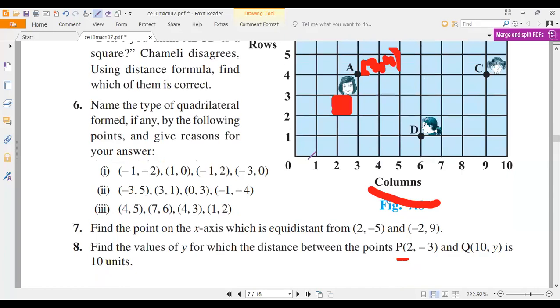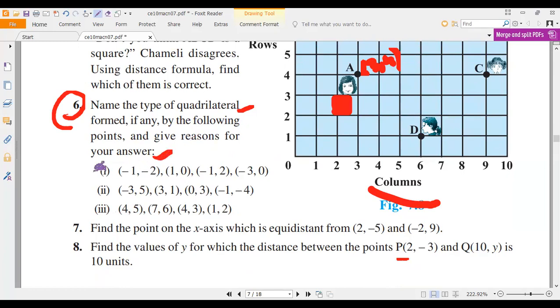Read the sixth question. Name the type of quadrilateral formed, if any, by the following points and give reason for your answer.